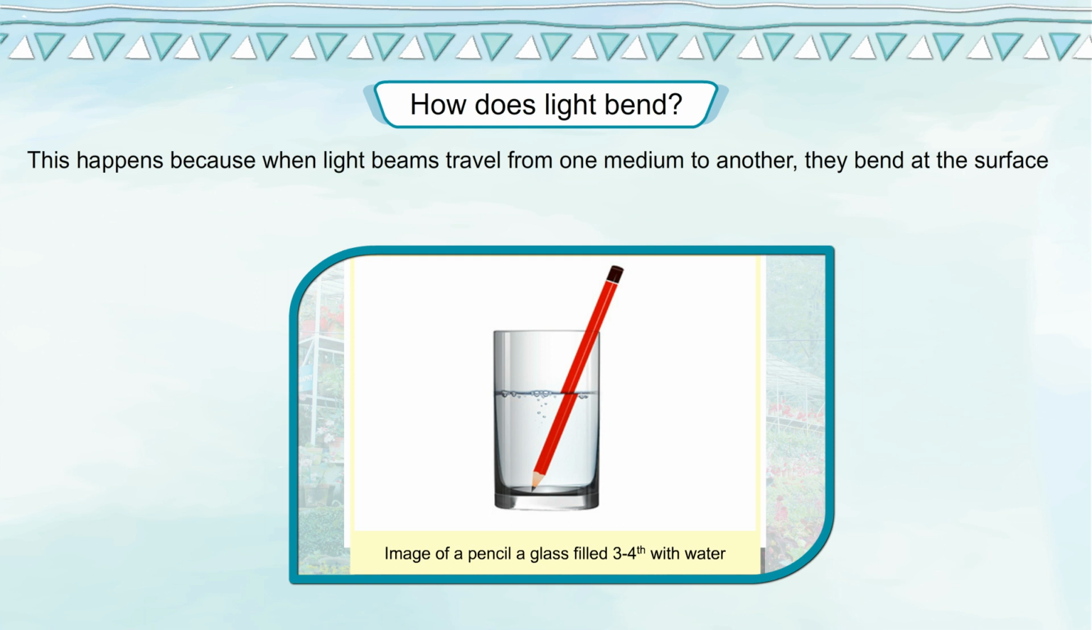This happens because when light beams travel from one medium to another, they bend at the surface of the other medium. This bending of light is called refraction.